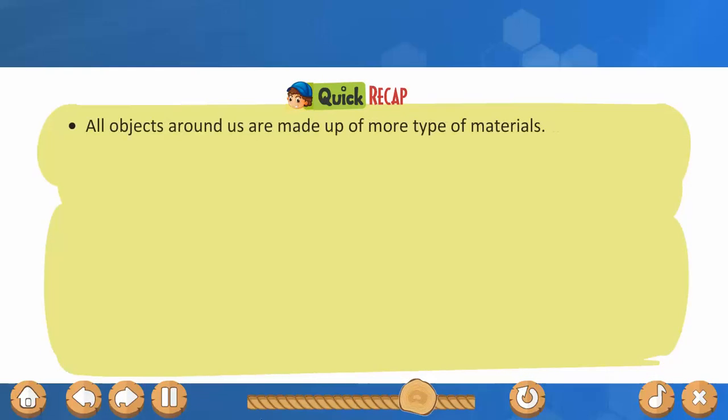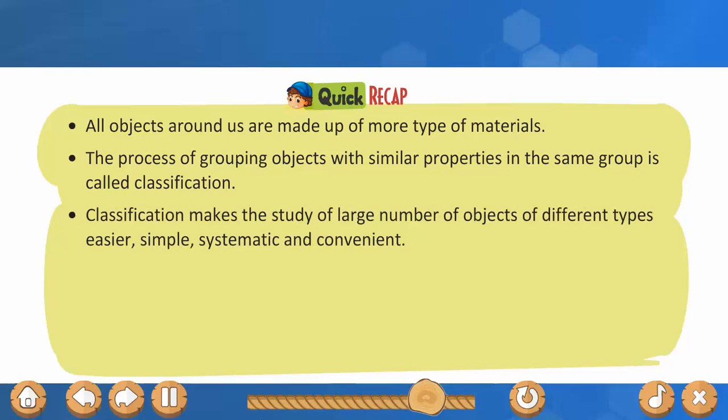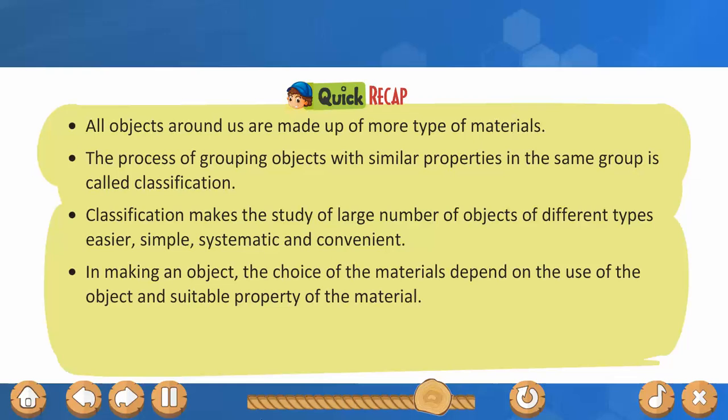Quick recap. All objects around us are made up of one or more types of materials. The process of grouping objects with similar properties in the same group is called classification. Classification makes the study of a large number of objects of different types easier, simple, systematic and convenient. In making an object, the choice of the material depends on the use of the object and suitable property of the material.